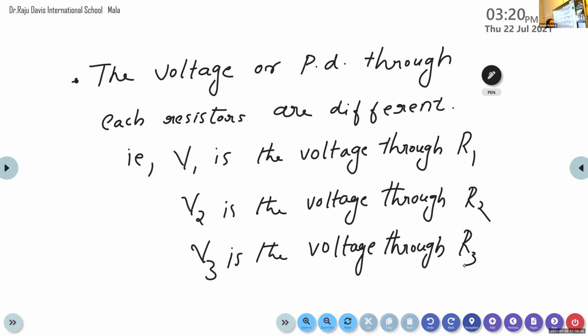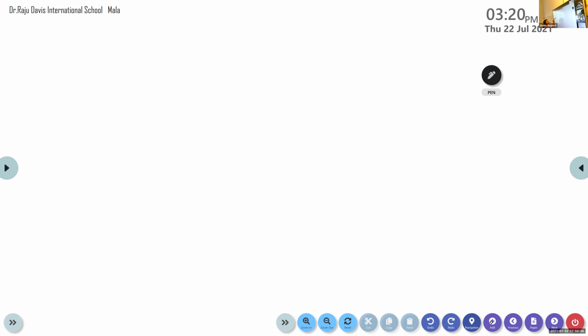So my next question: how can we calculate the total voltage? The total voltage V is equal to V1 plus V2 plus V3. The total voltage of the series combination is given by V equals V1 plus V2 plus V3.